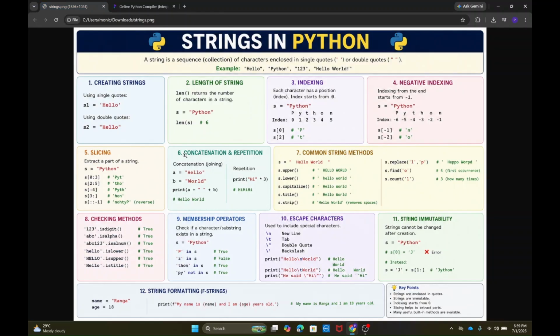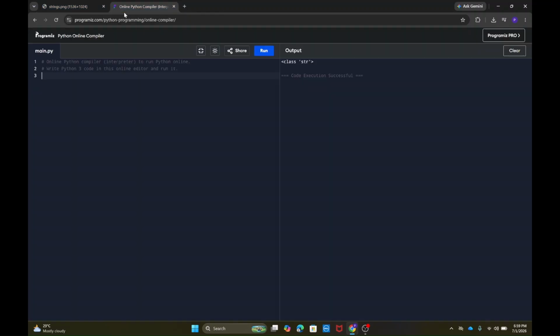Now, can strings be stored in variables? Yes, of course they can. I clarified that in the previous videos. I gave this example: name is equal to Ranga. If I print this name, it prints that. So now you know what strings are.